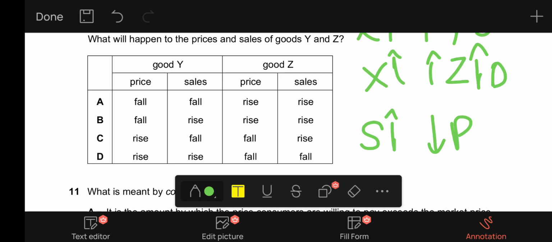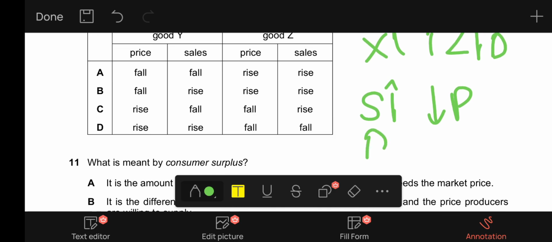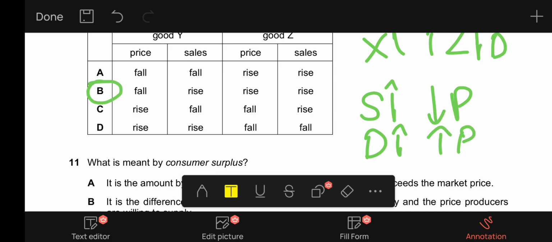But let's see with Z. We can see that the price of Z rises, and the sales of Z also rise. This is also correct because when demand rises, the sales rise, and ultimately the price rises as well. So B is our correct option.